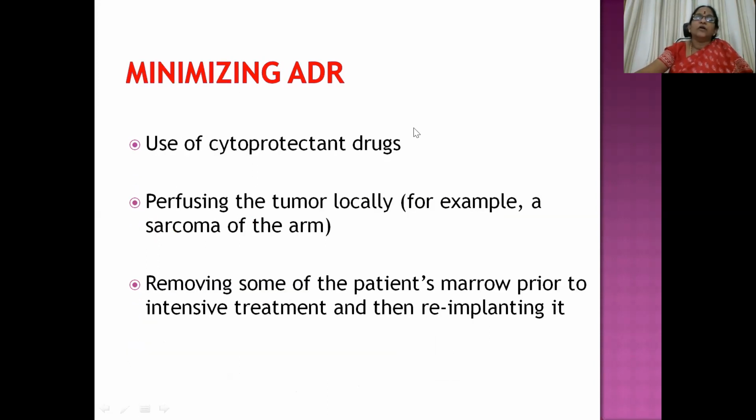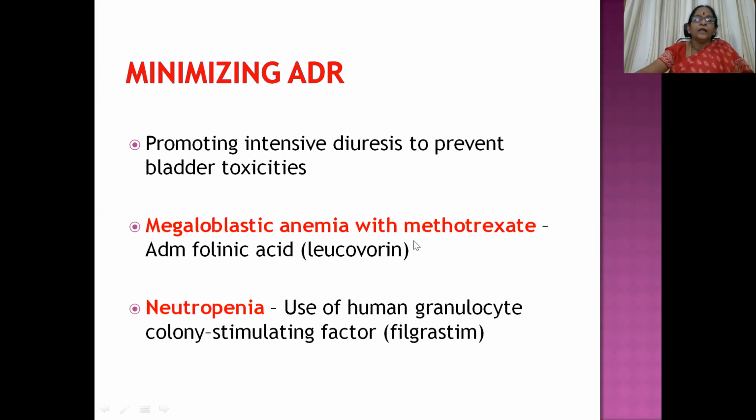Then how to minimize this ADR potential? By using cytoprotectant drugs and by perfusing the tumor locally, for example in case of sarcoma of the arm. Sometimes in final stages of carcinoma, when we are expecting major ADRs, we can even think about removing some of the patient's marrow prior to the intense treatment and then re-implanting it. That we'll discuss in detail in subsequent slides. Promoting intensive diuresis to prevent bladder toxicities is another modality, for drugs that induce bladder toxicities like cyclophosphamide.